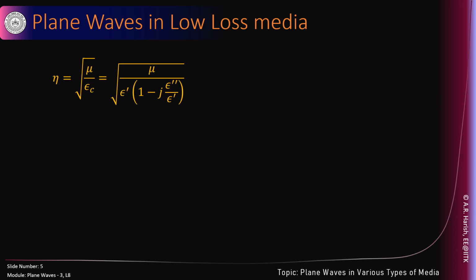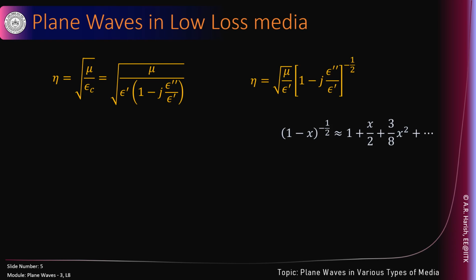Now, what happens to eta? Yeah, exactly the same story. You write this epsilon c as epsilon prime times 1 minus j epsilon double prime upon epsilon prime. What happens next? Yeah, you take the denominator to the numerator and call it to the power of minus half, and we are going to make an approximation once again. And which approximation this time? 1 minus x to the power of minus half is 1 plus x by 2 plus 3 by 8 x square, etc.